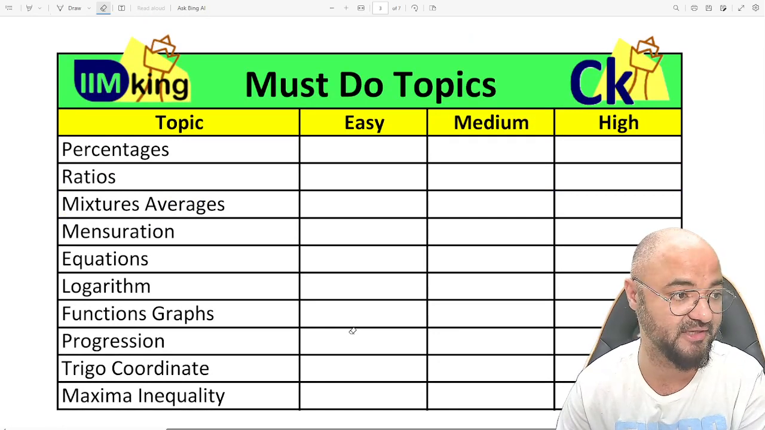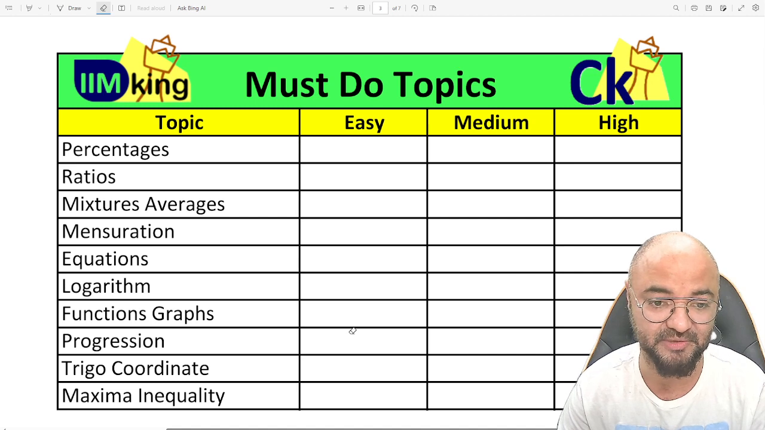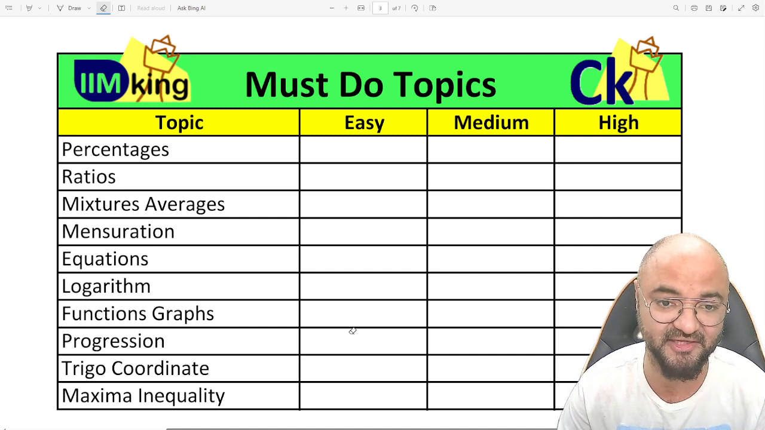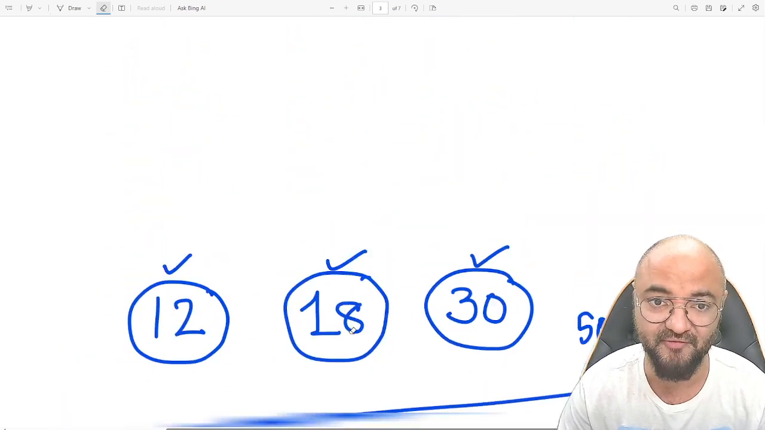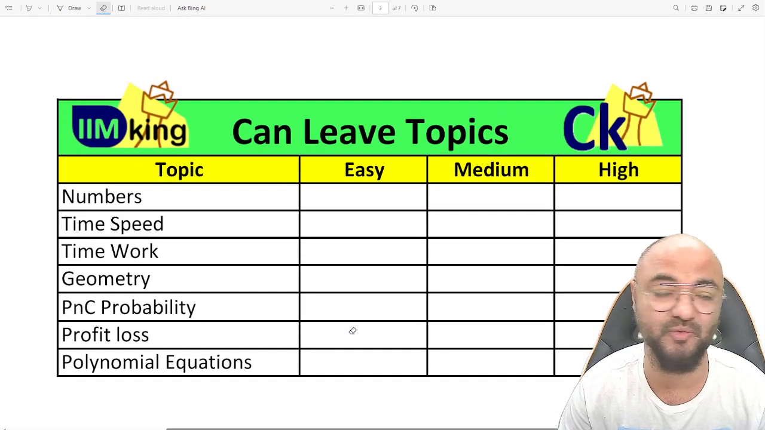इसका एक screenshot ले लो अगर आप ले सकते हो तो. So these are the 10 topics which are the must do topics for the CAT exam. You can't ignore them, you can't leave them at all, but you have to do them. Fine. These are the topics. If you want, you can leave.